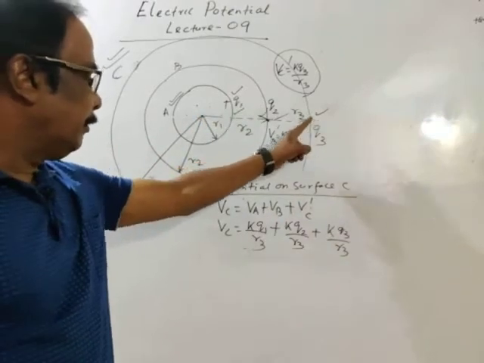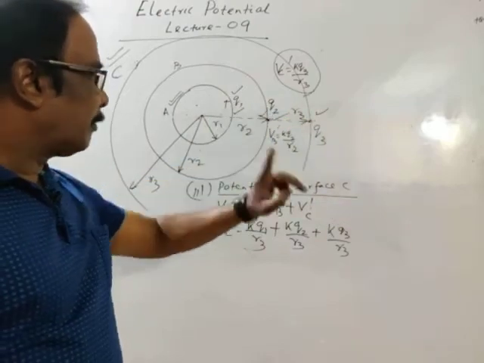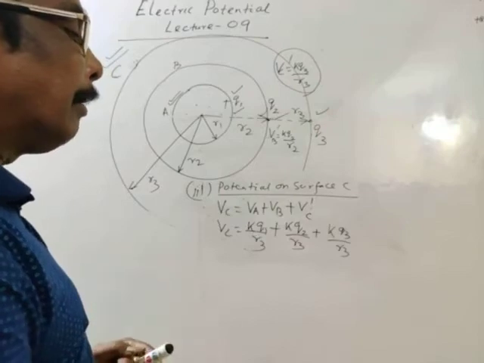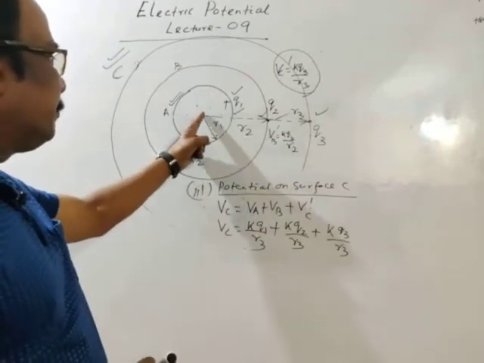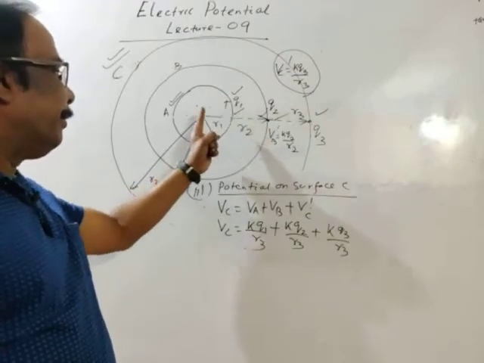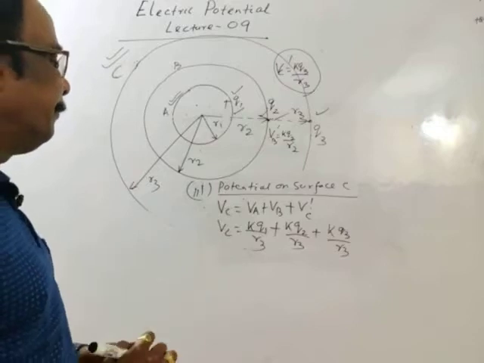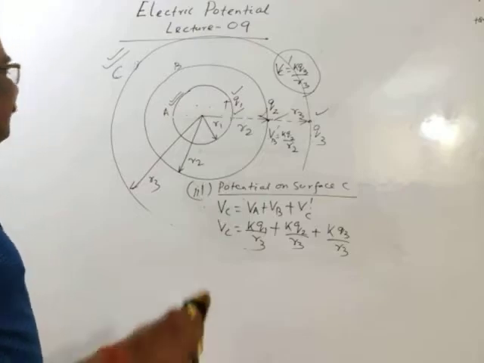KQ1 by R3 plus KQ2 by R3 plus KQ3 by R3. All these are same. Distance is R3 due to cell A. Distance is measured from the center, so distance is R3. Take it first. This is the fundamental of the questions. Then we will move to the second one.